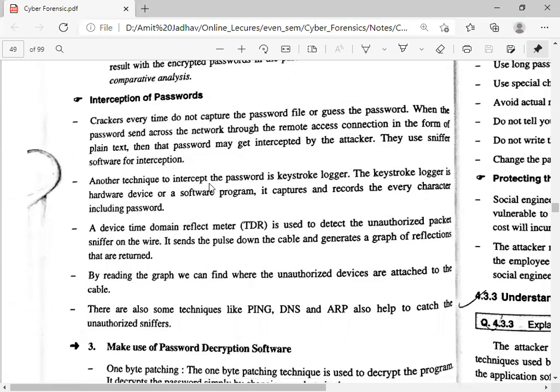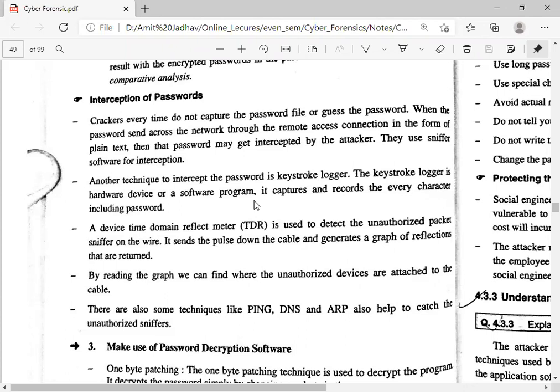Another technique to intercept the password is the keystroke logger. This is the second way to get the user password. The keystroke logger is a hardware device or a software program. It captures and records every character, including passwords. So this is the second way where the attacker or cracker uses a keystroke logger application.